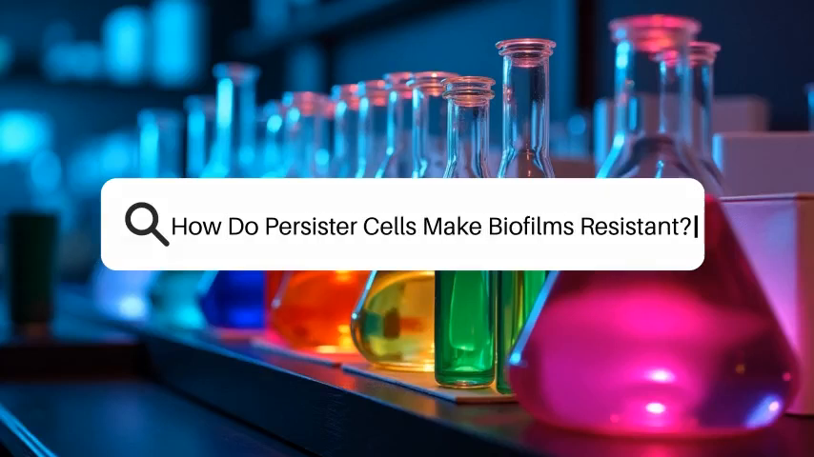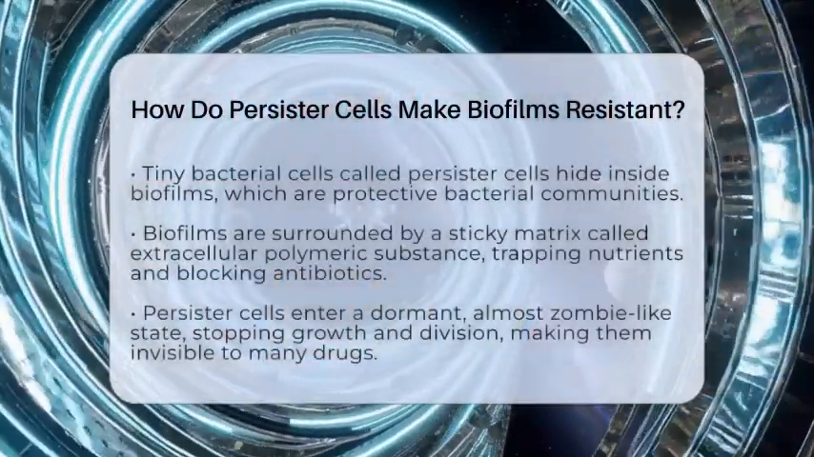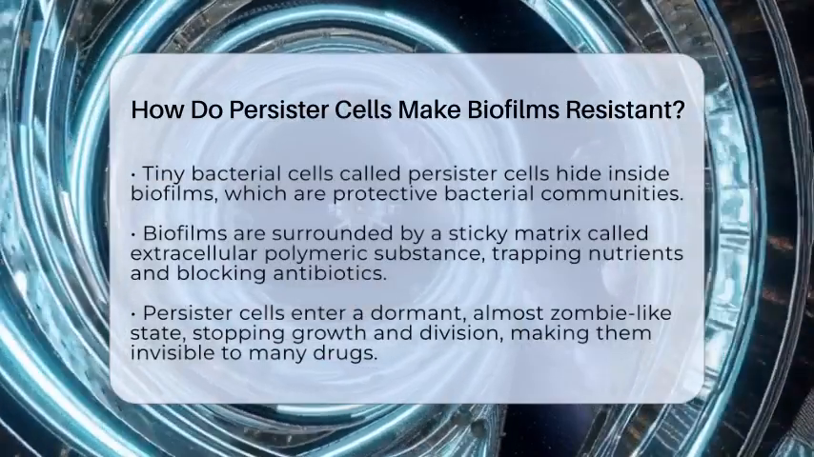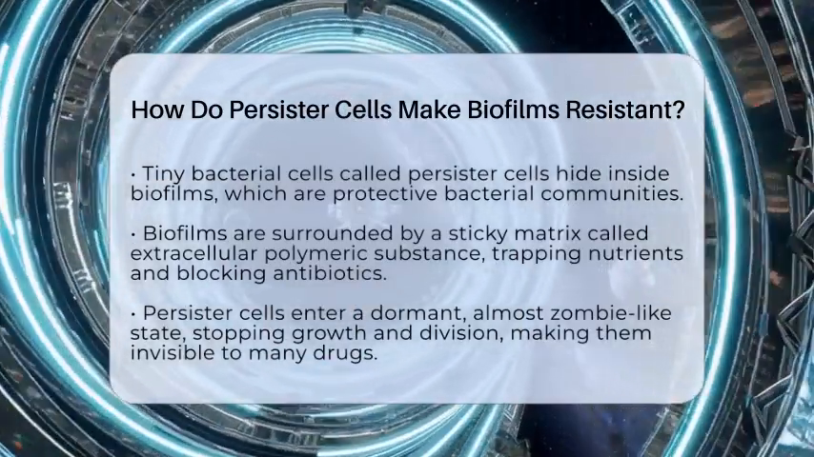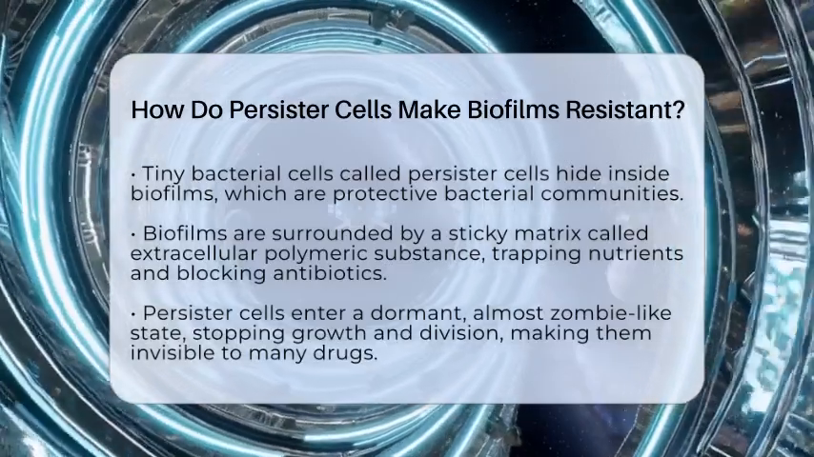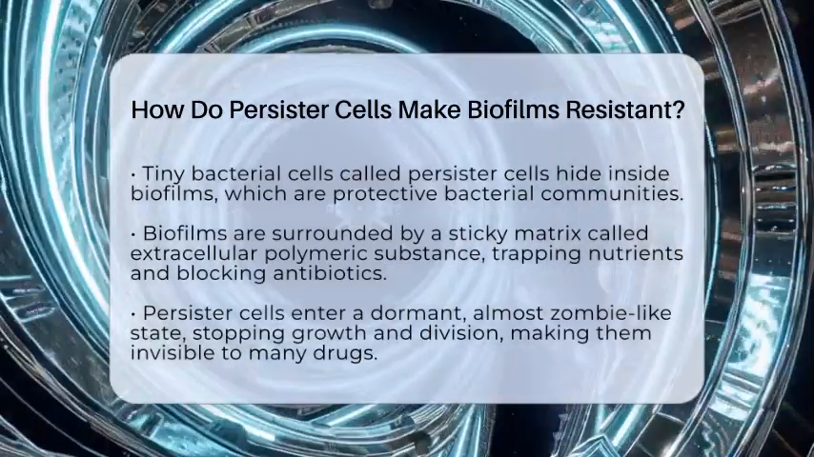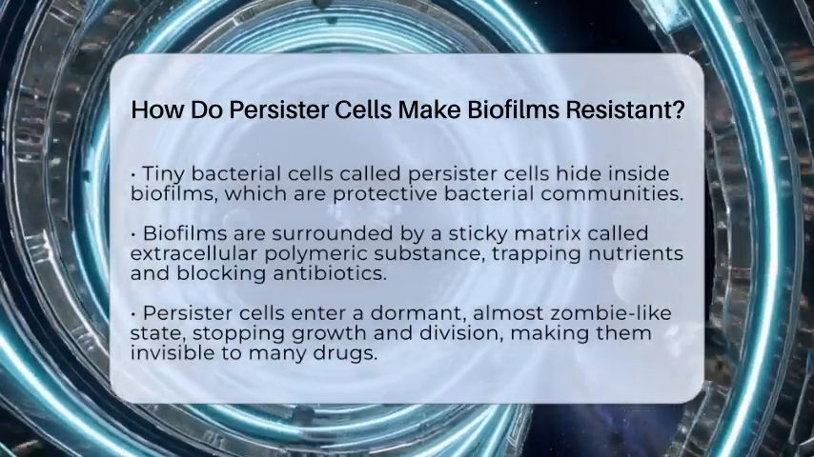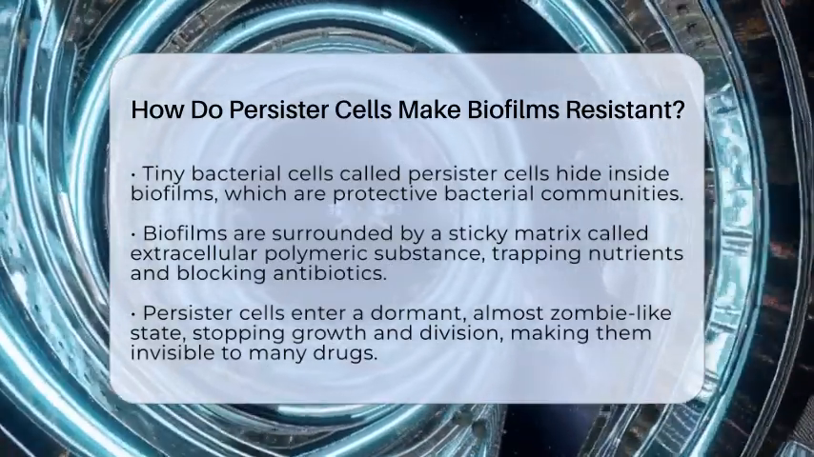How do persister cells make biofilms resistant? Imagine tiny bacterial cells playing hide and seek inside a slimy fortress. These little cells are called persister cells, and they are masters of survival. They hide in biofilms, which are communities of bacteria wrapped in a protective matrix. This matrix acts like a shield, blocking antibiotics from reaching the bacteria inside.